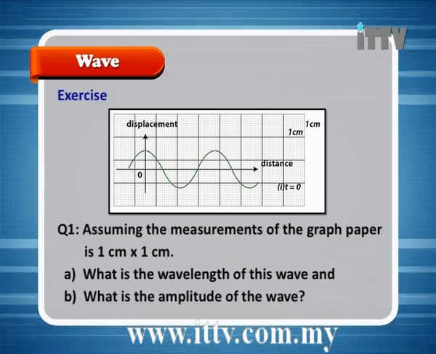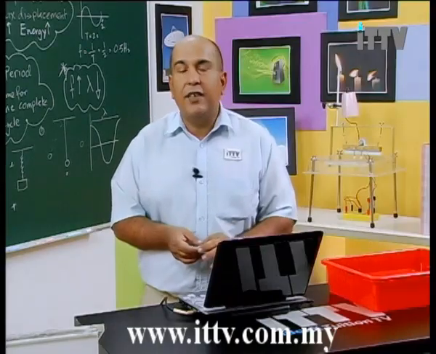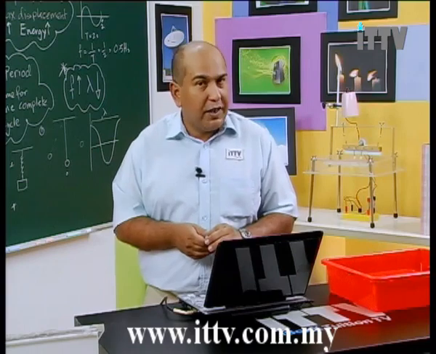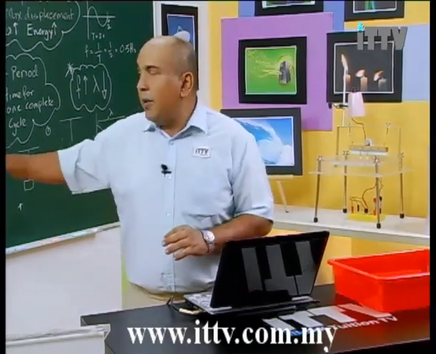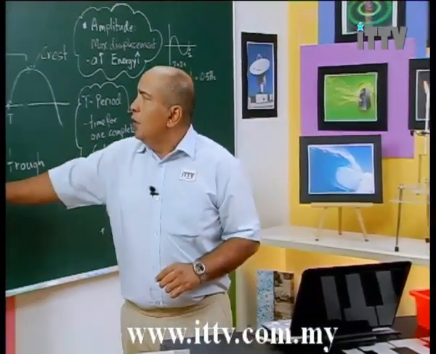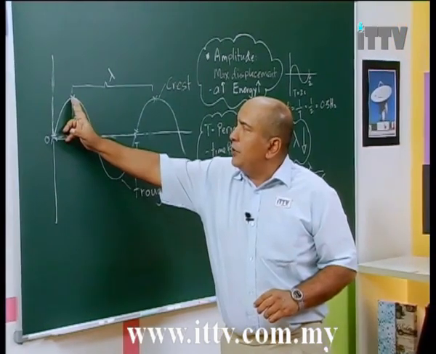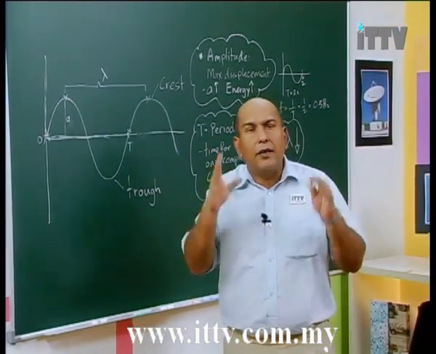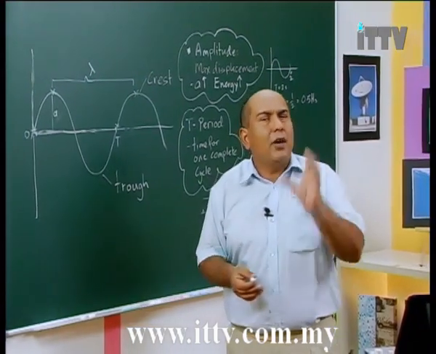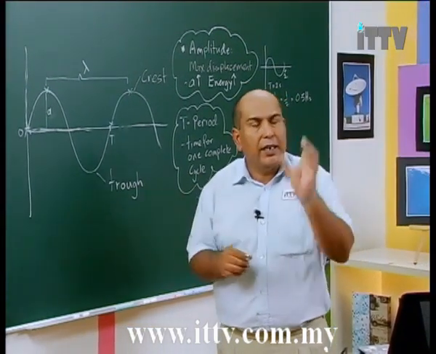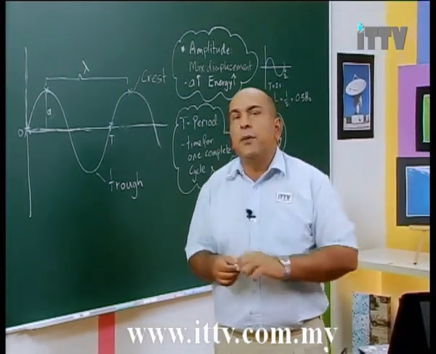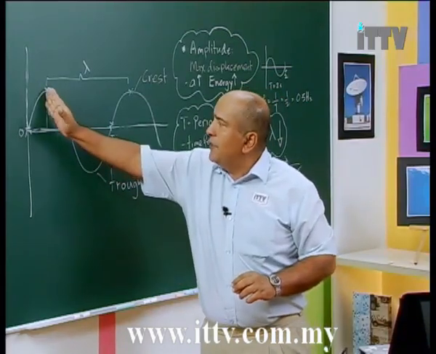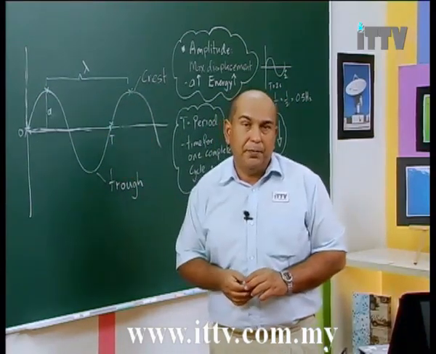So let's calculate the wavelength. For this case, let's try and work the wavelength out from crest to crest. Now, if you remember up here, what we did was, we said that the wavelength was from the top of the crest to the next crest. Now, if you look at the question, can you work out approximately how many 1 centimeter boxes is the distance from this crest to this crest?